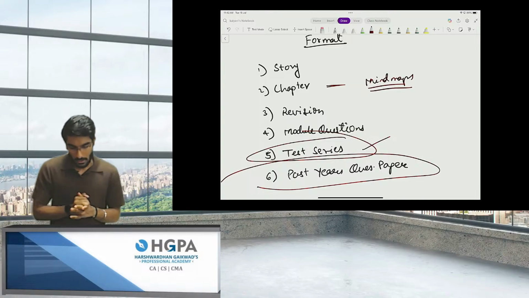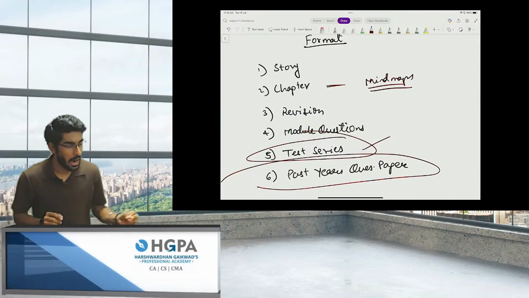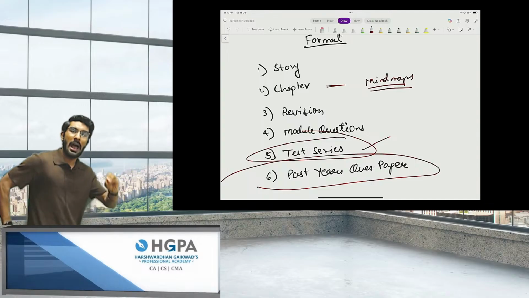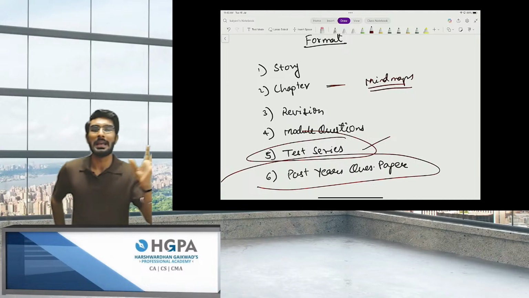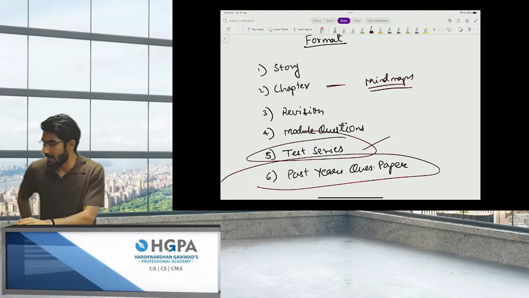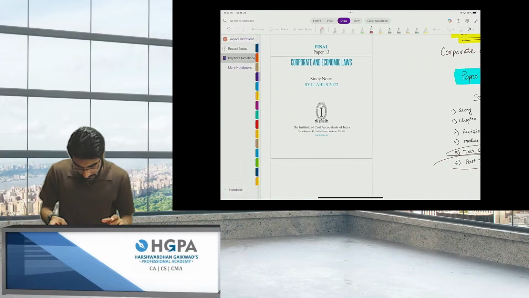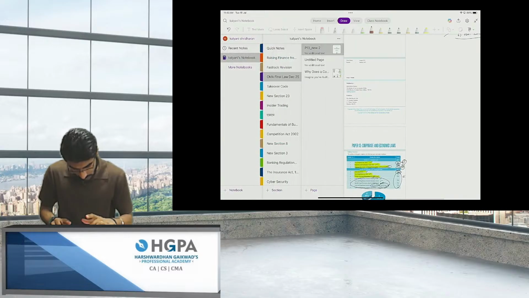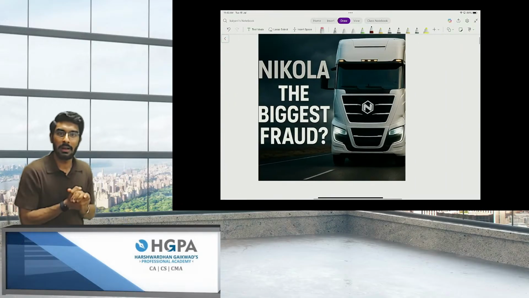Cool. Now, without wasting any time, let's get started with one of the toughest and the most beautiful chapters in the subject, that is SEBI regulations. Let's get started. First, let's hear the story.